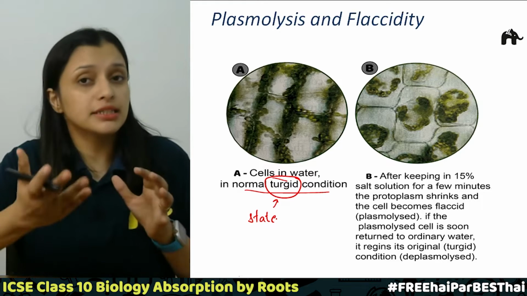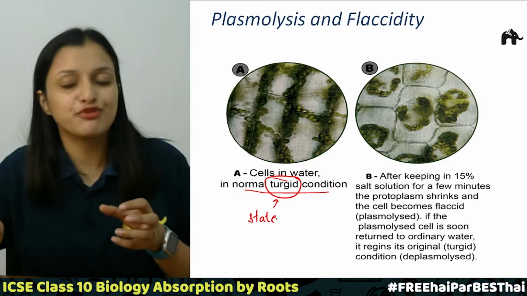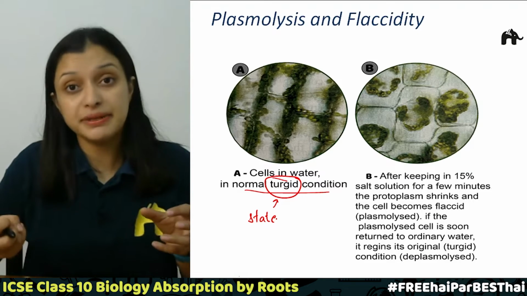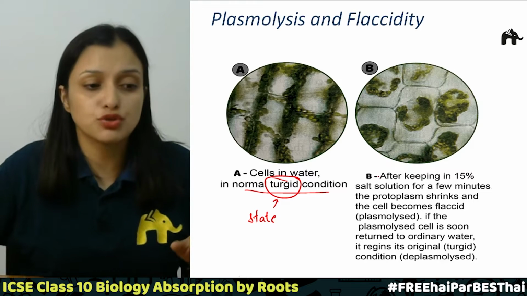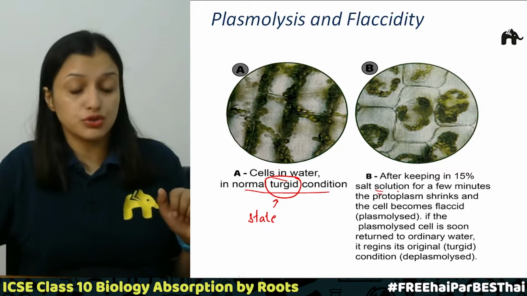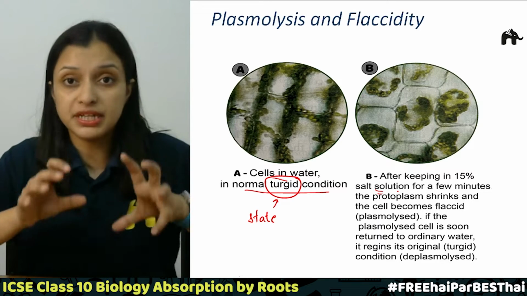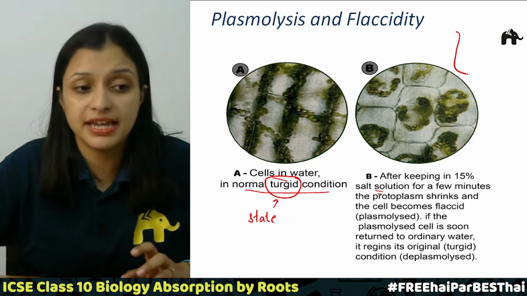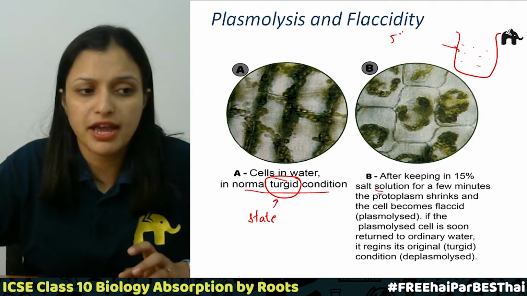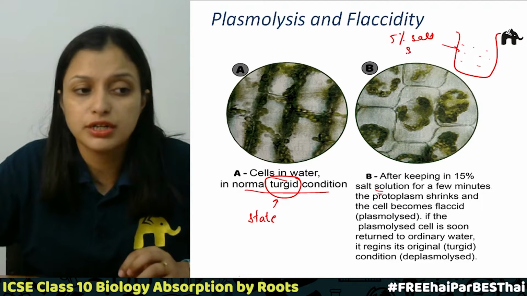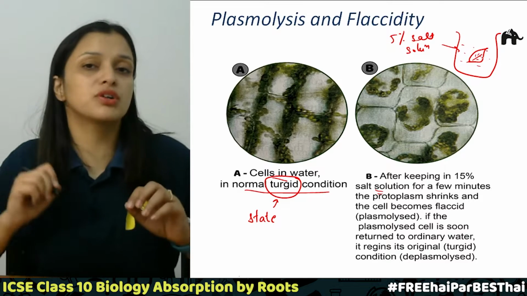In the other situation, situation B, we will take this leaf out of the fresh water and keep it in a solution which has some salt concentration, say a 15% salt solution or a 5% salt solution, for a few minutes. Now the outside medium, the medium in which the cell is placed, has say a 5% salt solution. So we have placed this leaf over here. Now what will happen?